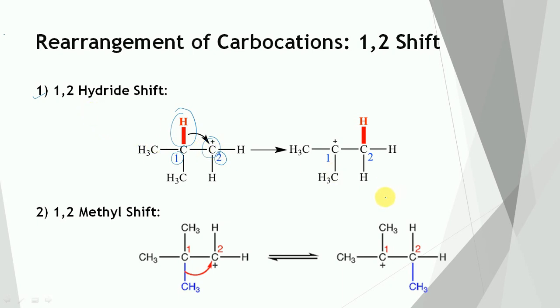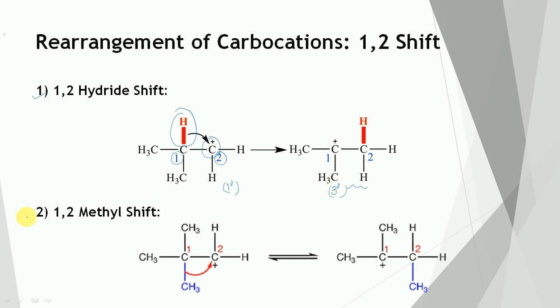And finally, the more stable carbocation gets formed. So this one is the primary carbocation and this one is the tertiary carbocation.